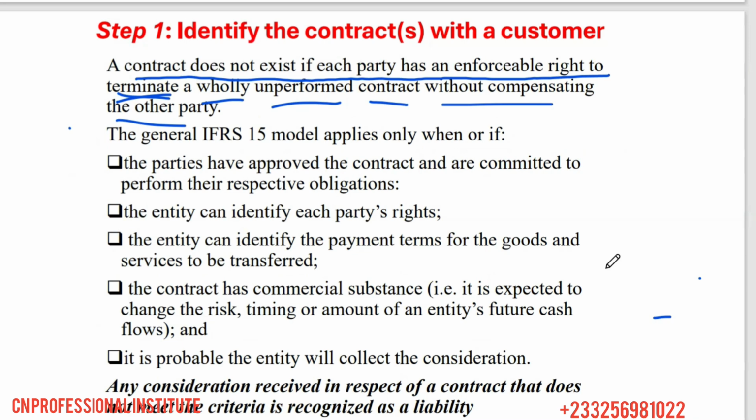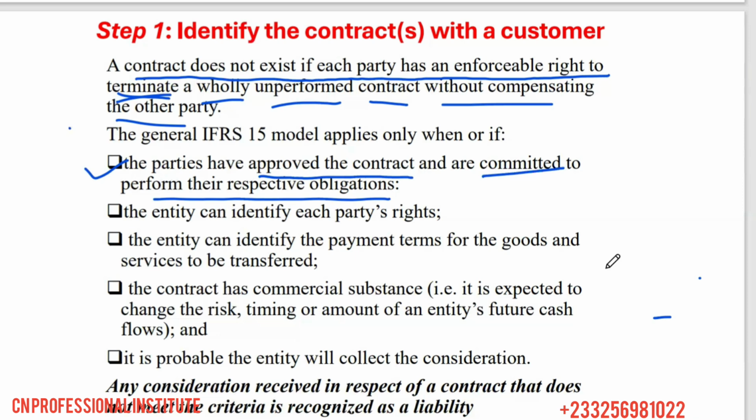Should be met before we can say there's a contract with what? The customer, right? What's the first one? It says, one, the parties have approved the contract and are committed to perform their respective obligations. So approval of the contract. Both parties have to approve what? The contract and are committed to perform their obligations.